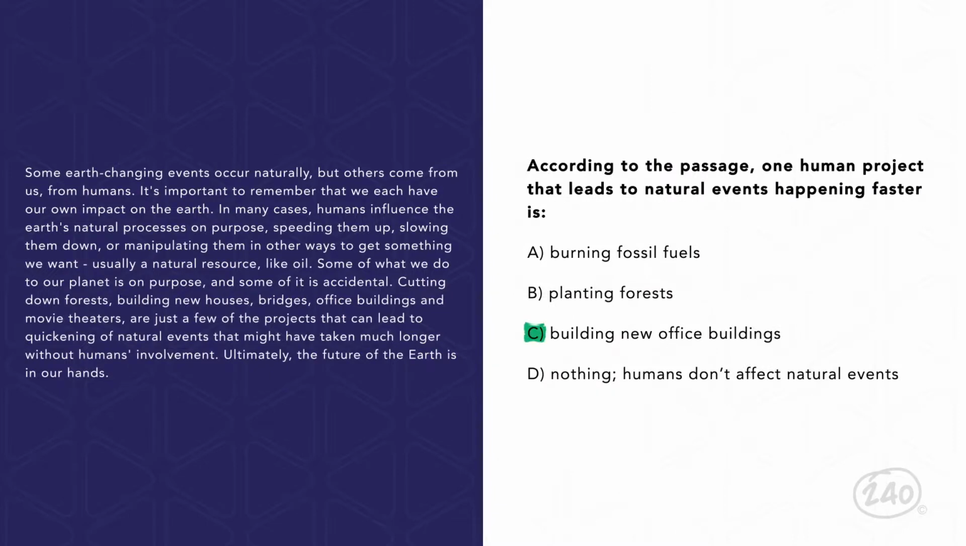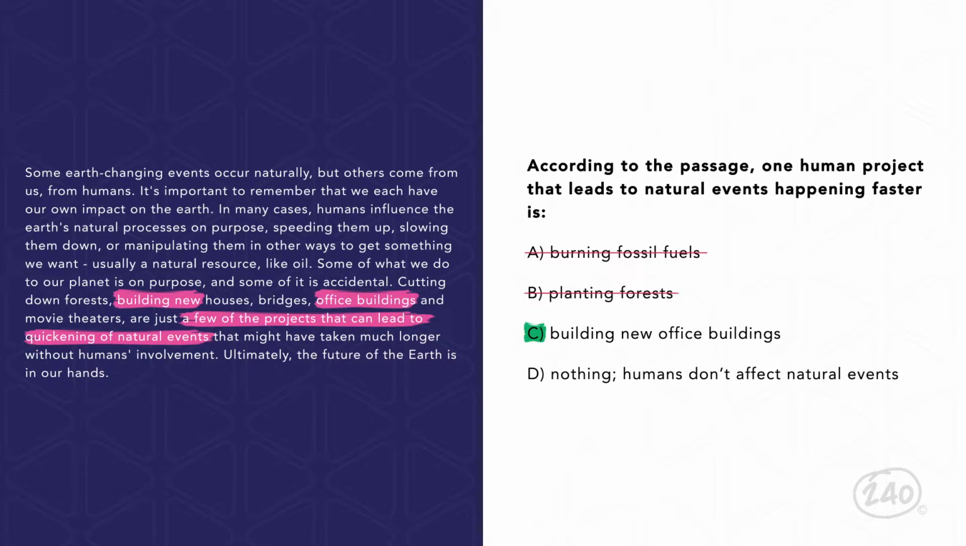Choice C is best. The phrase building new office buildings is mentioned just before a few of the projects that can lead to a quickening of natural events. The other choices are not as strong. The activities in A and B aren't mentioned in the passage. Even though choice A would be a likely thing to contribute to natural events, it wasn't stated. Remember, in questions about supporting ideas, it must be listed in the passage.